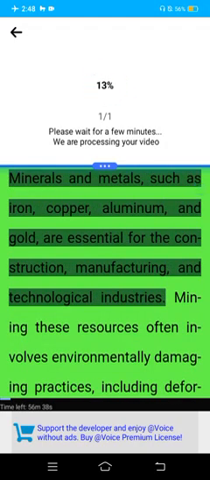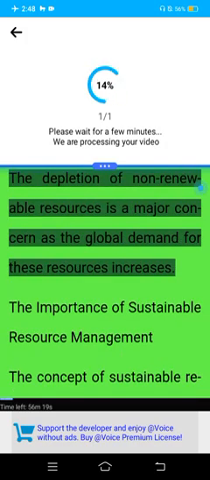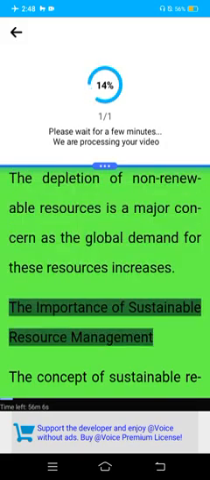Minerals and metals, such as iron, copper, aluminum, and gold, are essential for the construction, manufacturing, and technological industries. Mining these resources often involves environmentally damaging practices, including deforestation, habitat destruction, and soil and water pollution. The depletion of non-renewable resources is a major concern as the global demand for these resources increases. The importance of sustainable resource management.